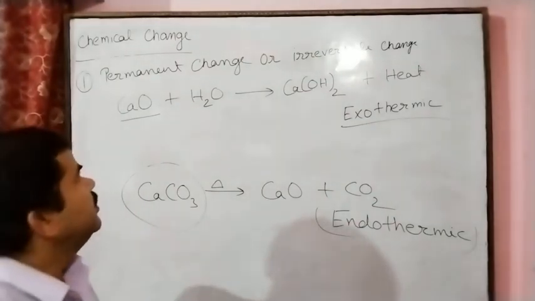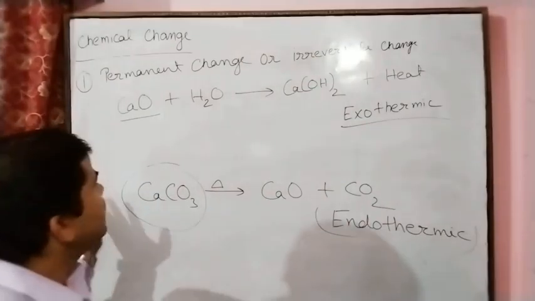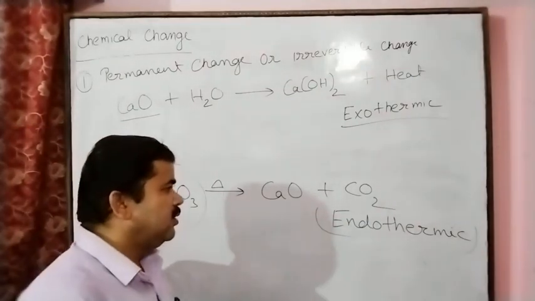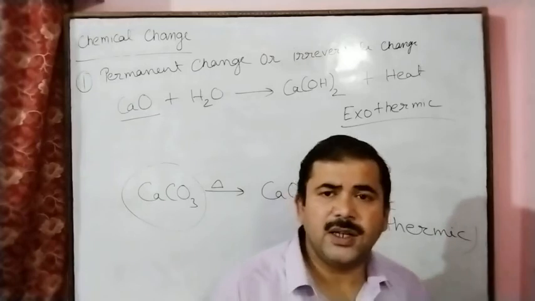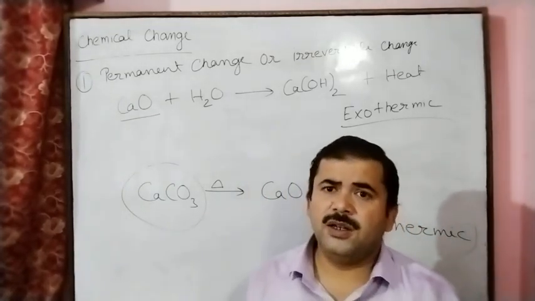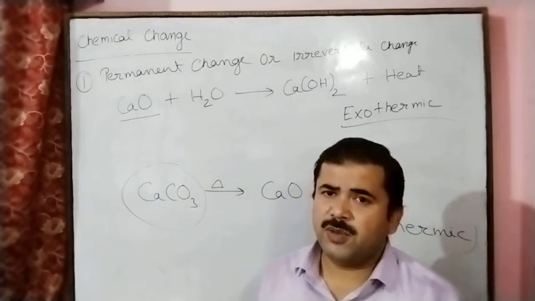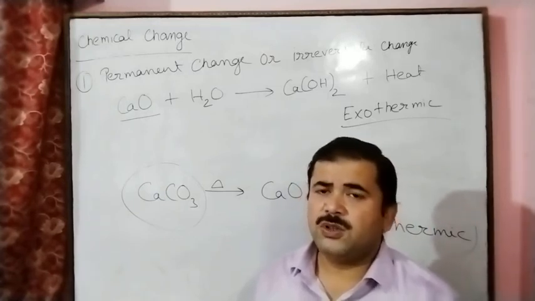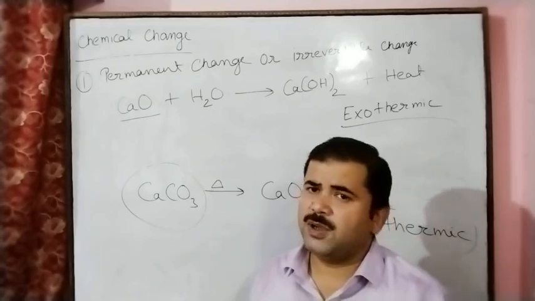You have seen many examples of chemical change. These are the examples: the digestion process, the respiration process, curd from milk, burning of paper, and burning of fossil fuel. These are examples of chemical change.